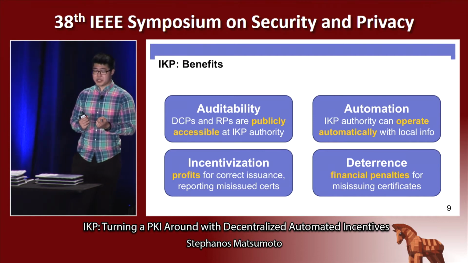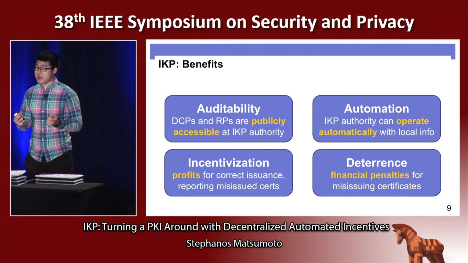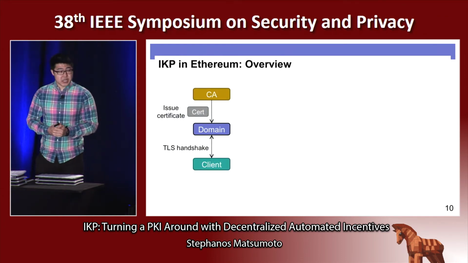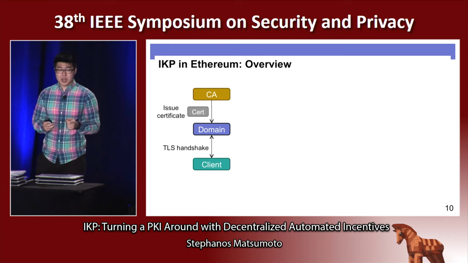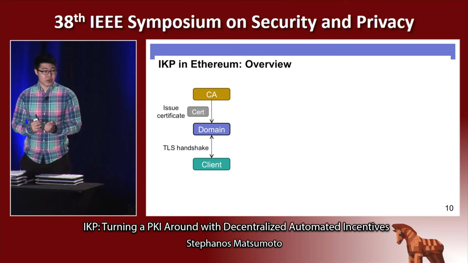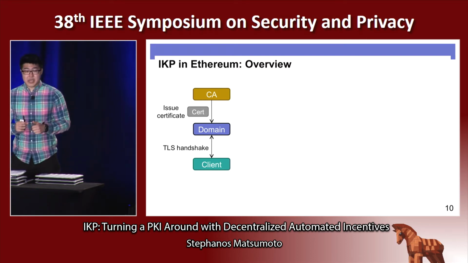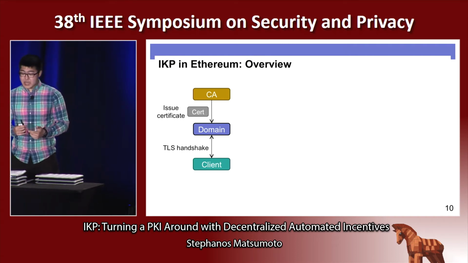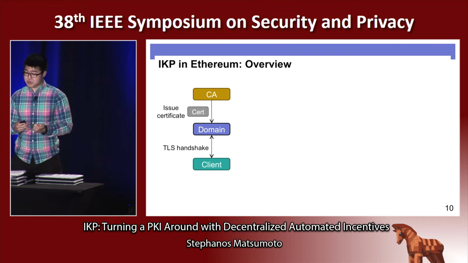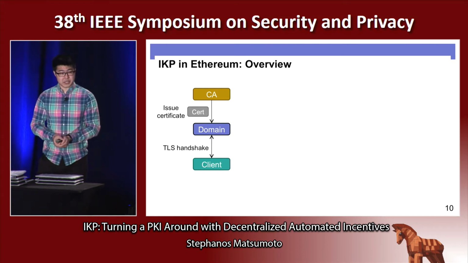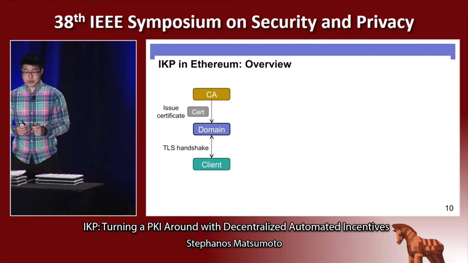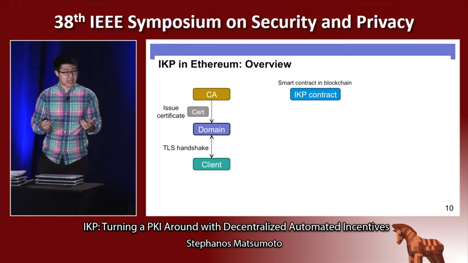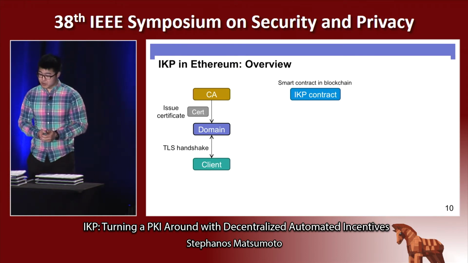Now, there's a problem here, which is that the IKP authority has to be trusted. So how can we provide that functionality without trust? We can do that by instantiating IKP in Ethereum. And Ethereum provides several important properties that we leverage in this instantiation. So first, Ethereum allows autonomous accounts that maintain their own funds and data, and their behavior is controlled by code in the form of a smart contract. And so this allows us to leverage the decentralized consensus mechanism of Ethereum to ensure the correct behavior of the IKP authority. So we call this the IKP contract. It's simply a smart contract in the Ethereum blockchain.